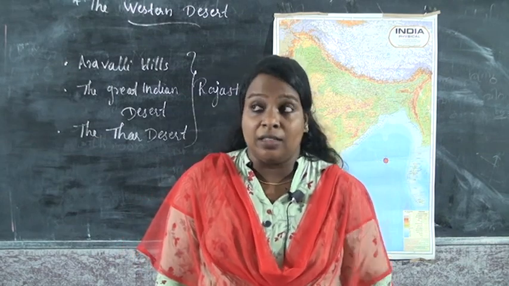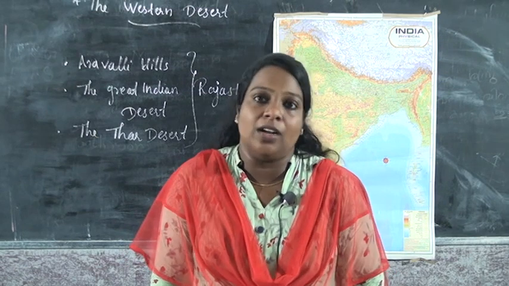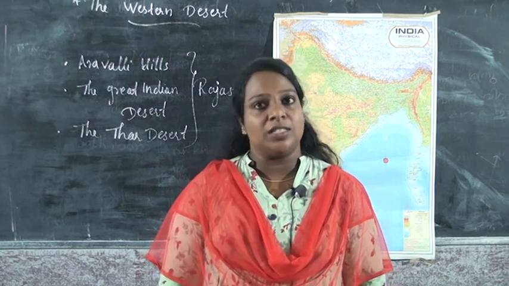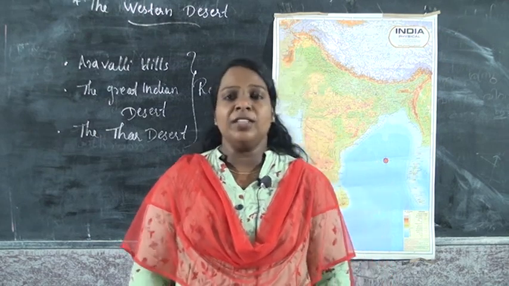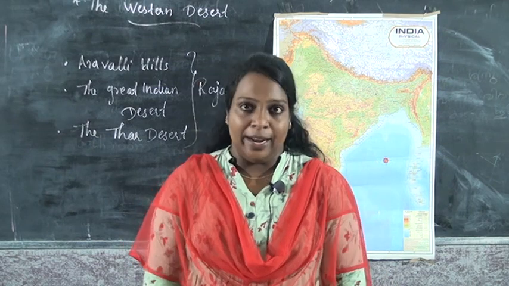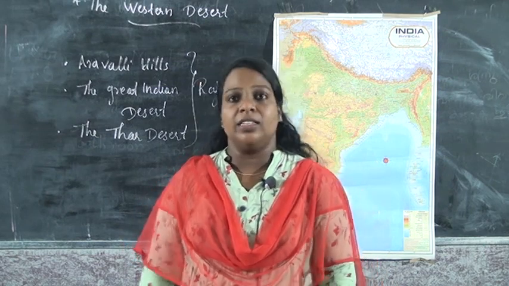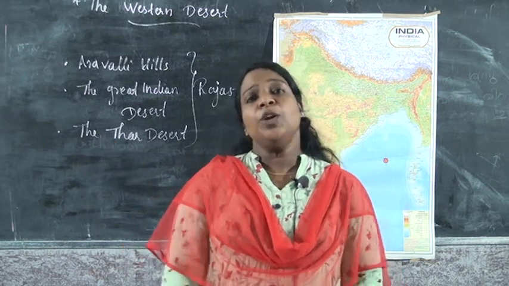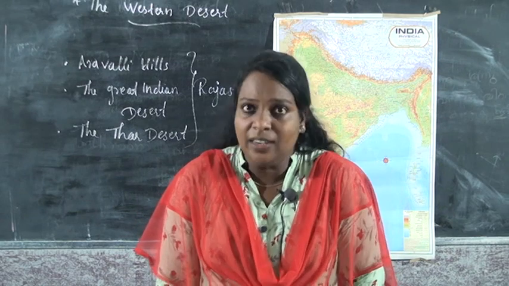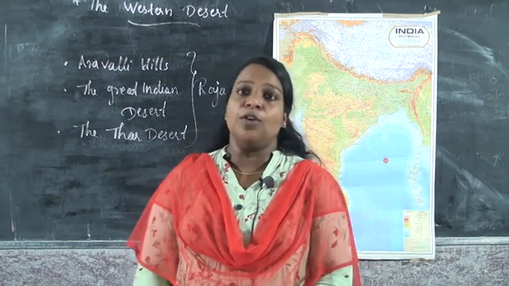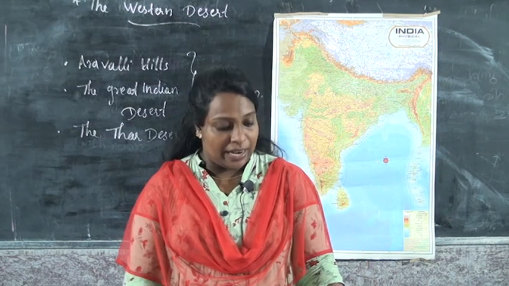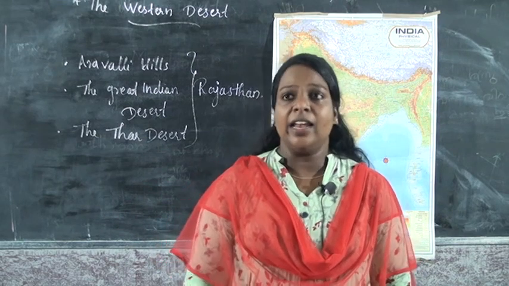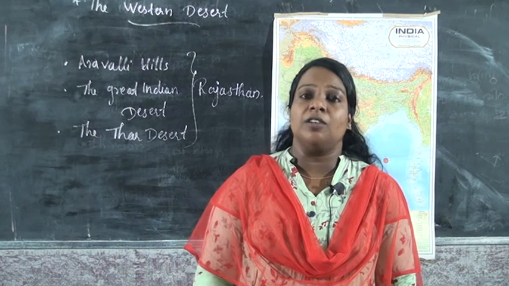So our third chapter, that is northern plains and coastal plains, is almost finished. I hope all have understood this chapter. Okay children. Now after that we are going to learn the 4th lesson, that is western desert. So tell me children, what is desert? What do you mean by desert? Have you heard of desert? Yes, the desert is covered with sand. Those areas we call desert, and we are going to discuss the western desert.